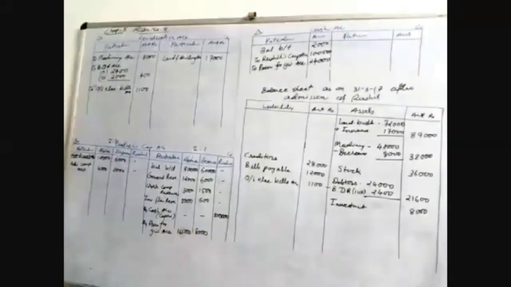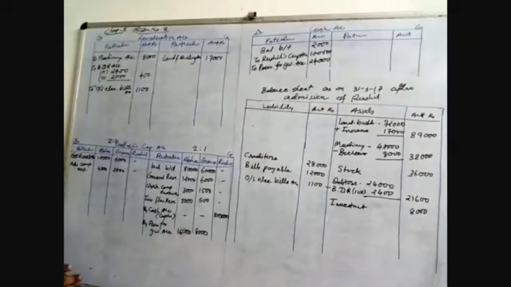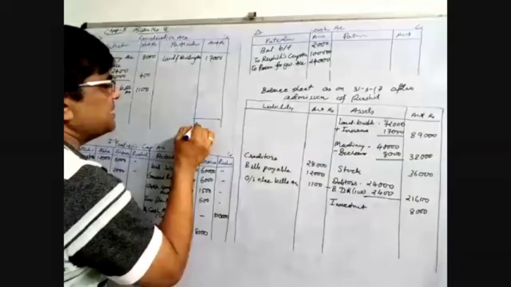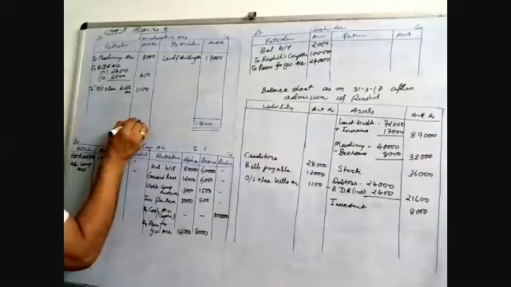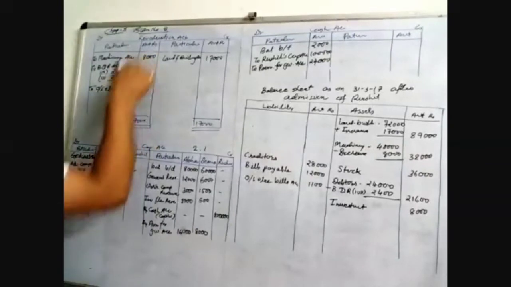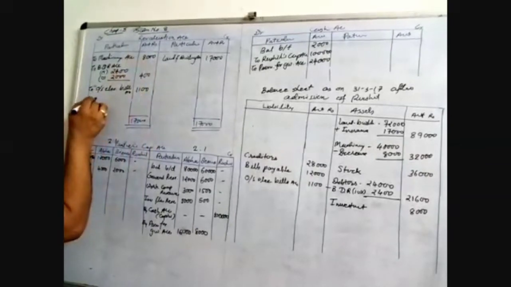Now we have to make a total. Nothing is left, so we make the total. First we close the revaluation account. It is 17,000, credit side is more. Now 17,000 minus 17,000. This is your profit.